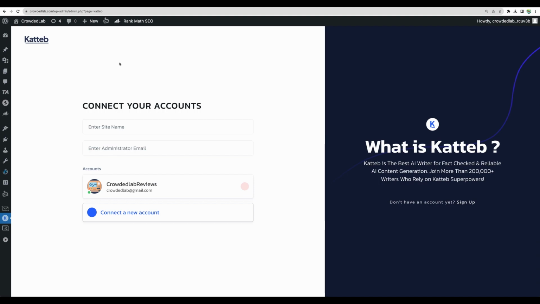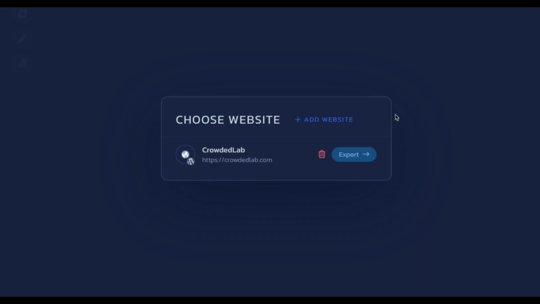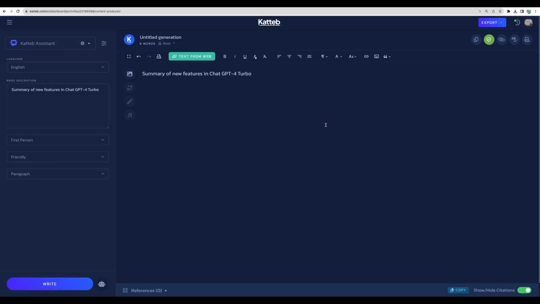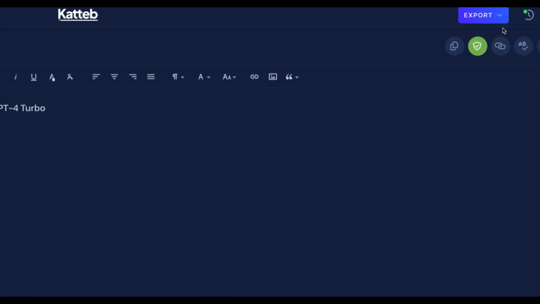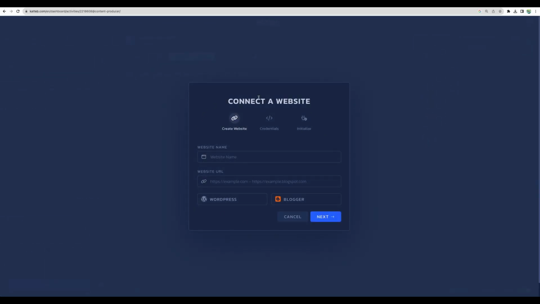And just a quick recap on Katteb plugin. You will need to download zip file from Katteb website and upload it manually to your site in the plugins section. And actually what it does, it simplifies connection and export from Katteb to your WordPress a bit. Actually, you will be able to log in here to your Katteb account, and that's it. So after you log in WordPress, then you will be able to export to a website and your connection will be pre-populated here. However, WordPress plugin is not necessary. You can just connect your export to WordPress right from the Katteb, as I did in this video.